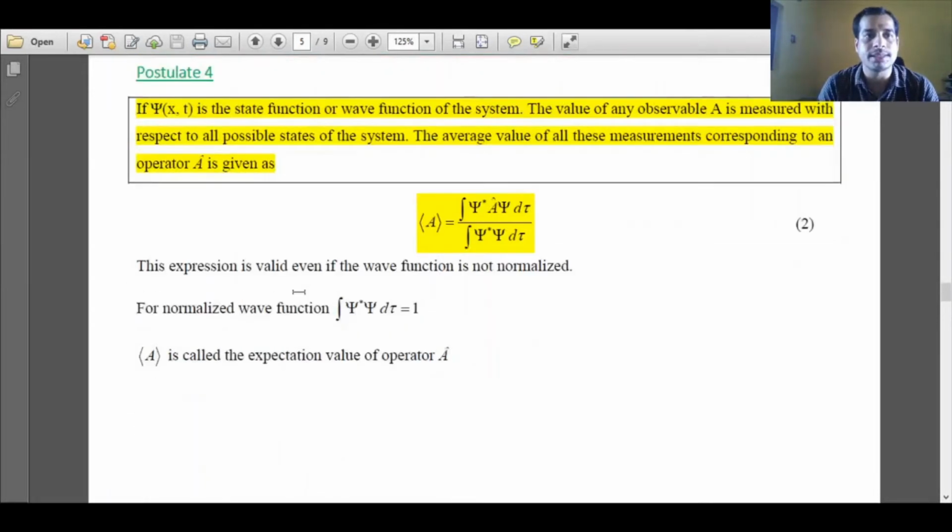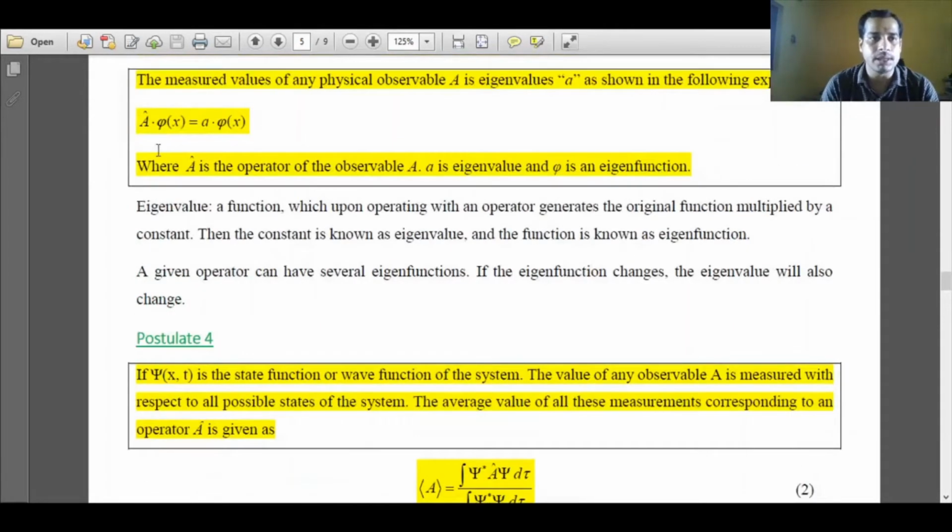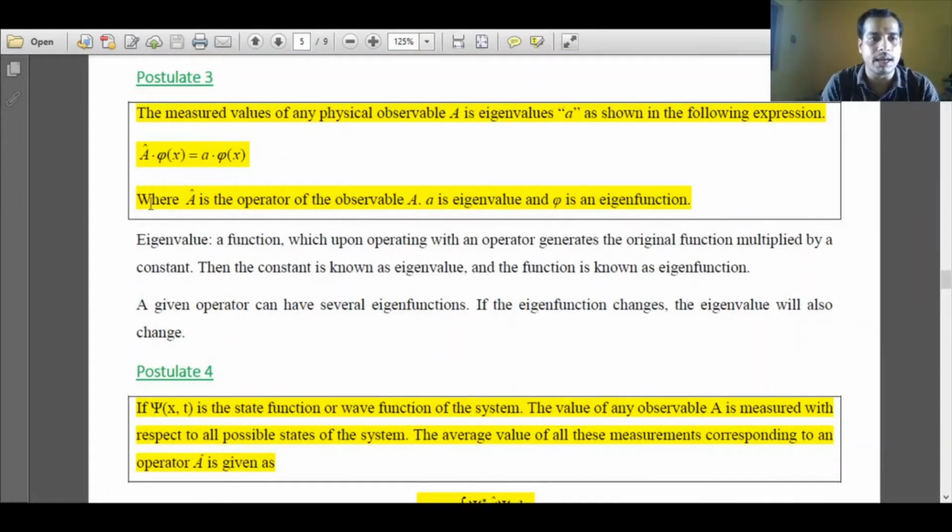Postulate 4 essentially elaborates postulate 3 and it says how postulate 3 is more applicable in quantum mechanics. Now suppose there is a wave function psi x t, a state function or wave function that defines a system or any quantum mechanical particle. The value of any observable A is measured with respect to all the possible states. Here in postulate 3 we said that an operator can have many eigenfunctions. Eigenfunctions means the possible states. It can have many possible states.